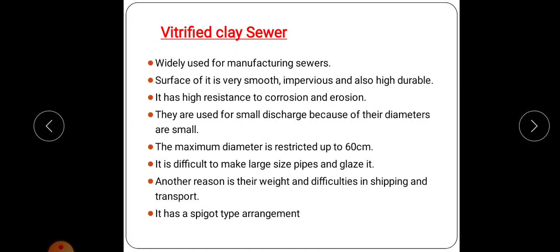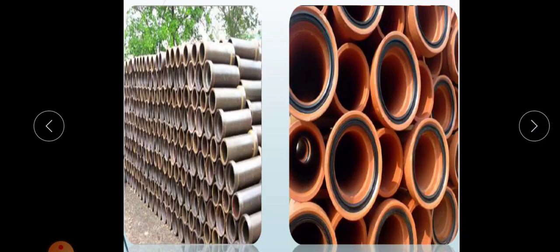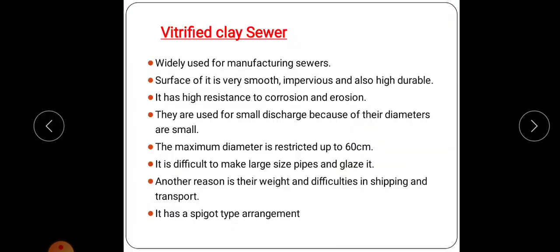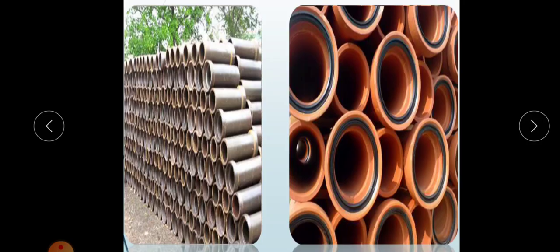It is difficult to make large size pipes and glaze them using vitrified clay, so it is not possible to make large diameter pipes. Another reason is their weight and the difficulties in shipping and transport. So using this material we construct small pieces of sewers with a spigot type arrangement. This is the figure showing a vitrified clay sewer.